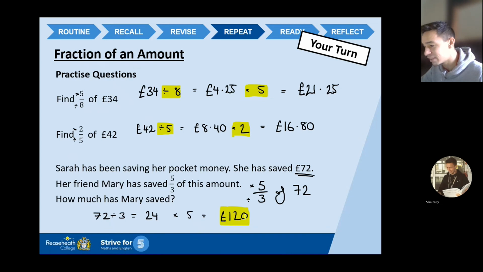So do you know how I mentioned previously? It doesn't matter. If it's a top-heavy fraction, it's still the same rule. Divide by the bottom, times by the top. Okay? Guys, good stuff.